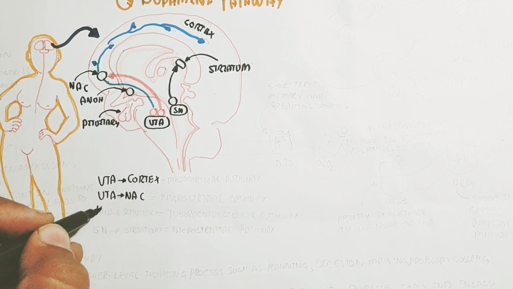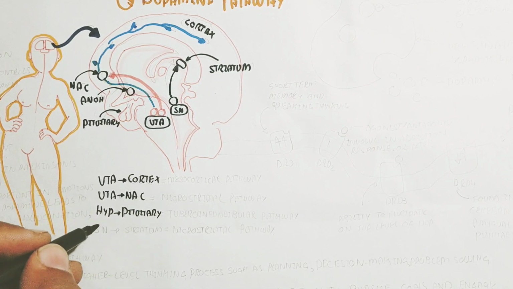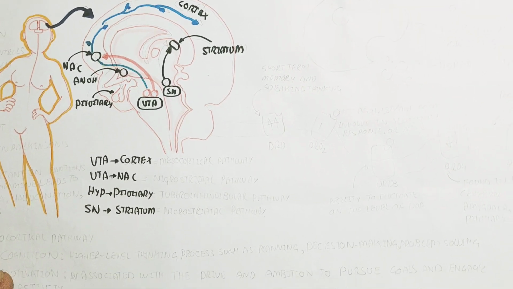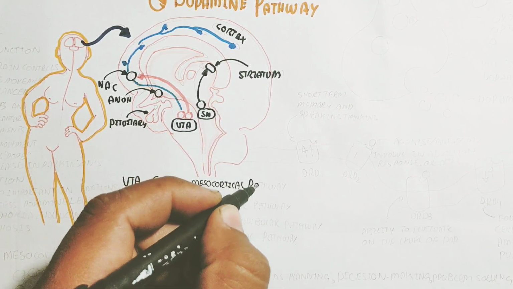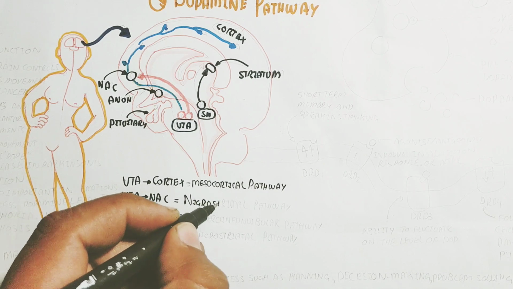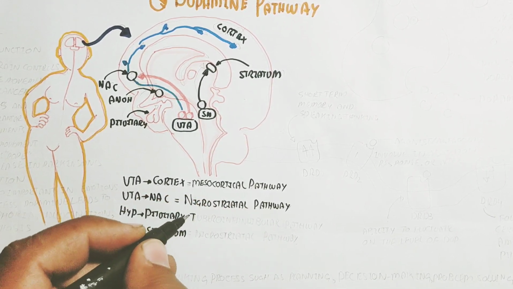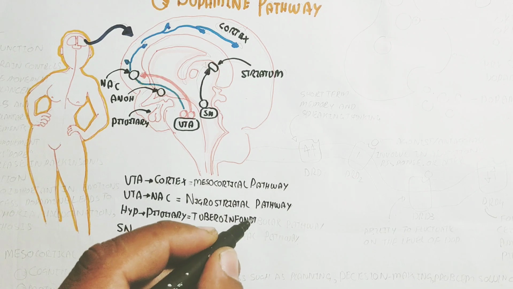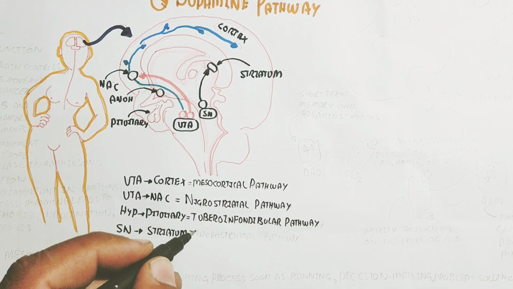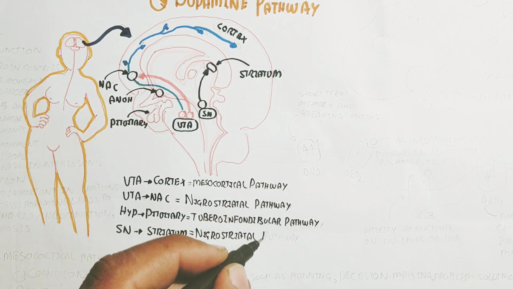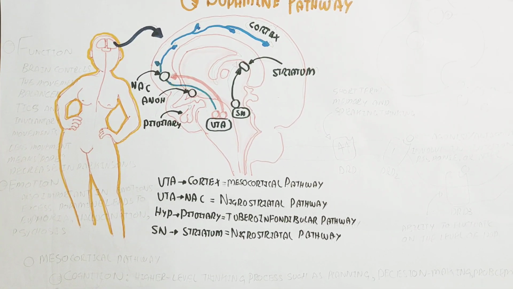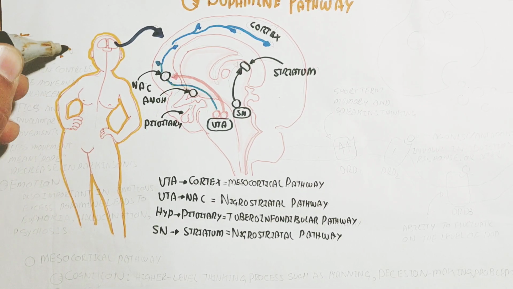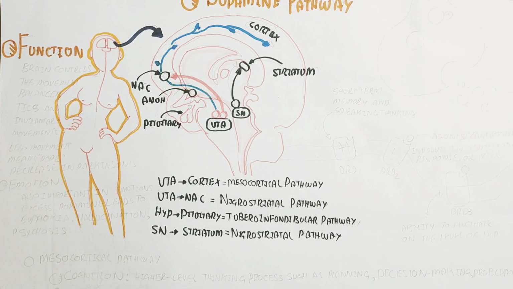So the ventral tegmental area to the cortex, the ventral tegmental area to the nucleus accumbens, the hypothalamus to the pituitary, as well as the substantia nigra to the striatum are the pathways. So the mesocortical pathway, the VTA to nucleus accumbens pathway, the hypothalamus to the pituitary is the tuberoinfundibular pathway, and the substantia nigra to the striatum is the nigrostriatal pathway. These pathways are very significant, and we will understand the separate function of each pathway in detail.